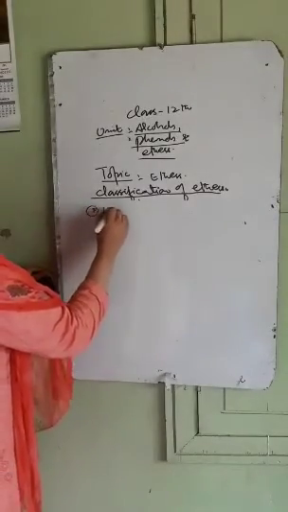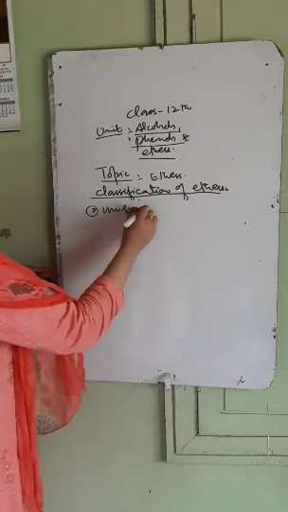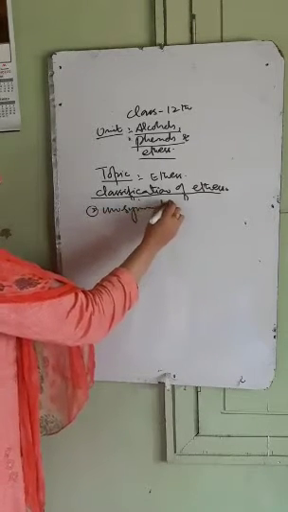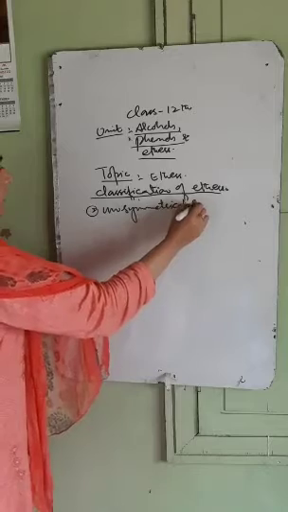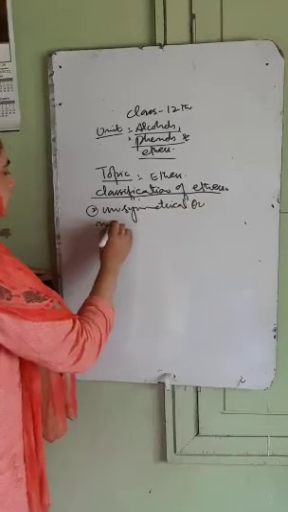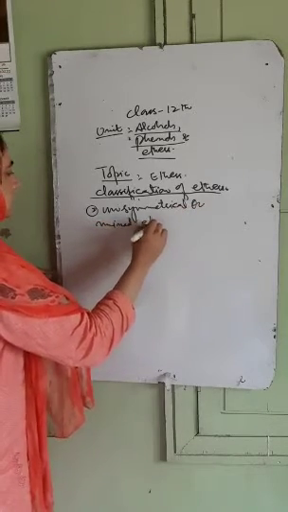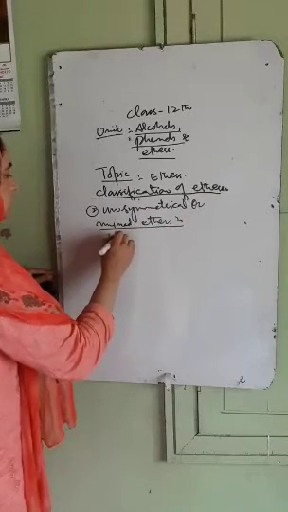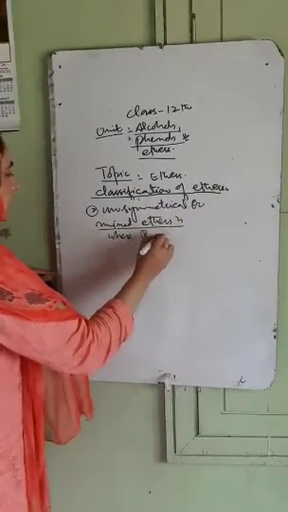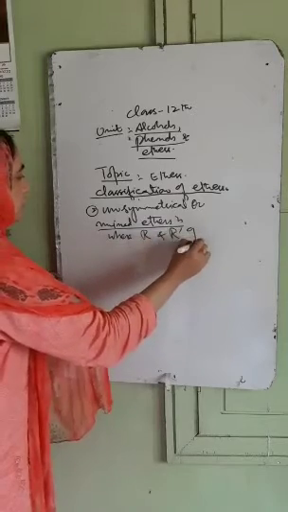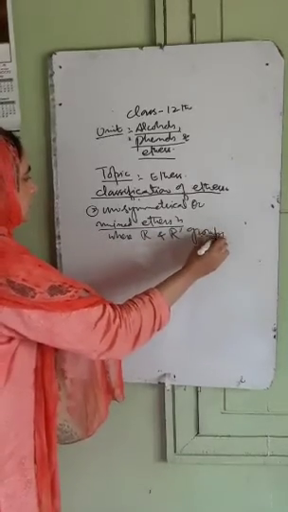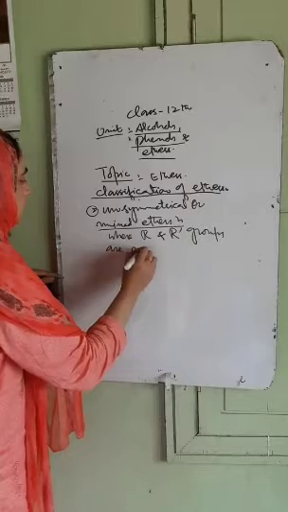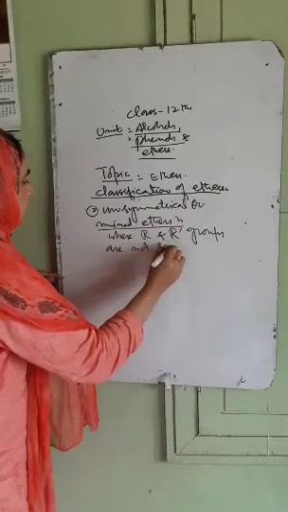Number 2, unsymmetrical or mixed ethers, where R and R dash groups are not same.